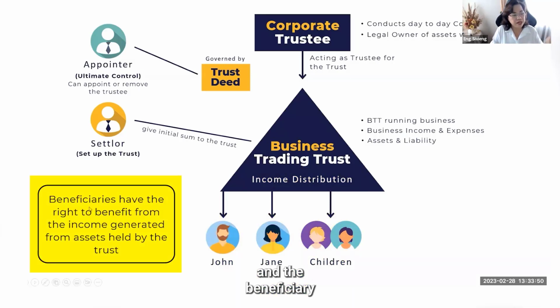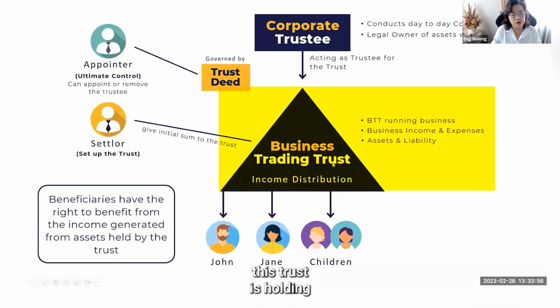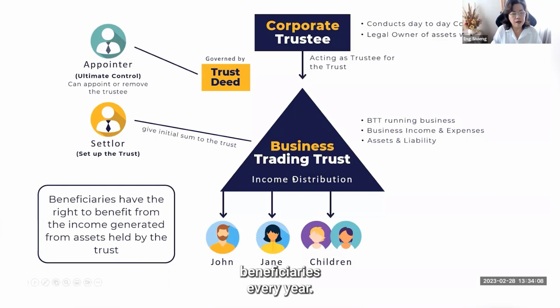The beneficiaries have the right to benefit from the income generated from assets held by the trust. So let's say this trust is holding the business and the business is making profit, the corporate trustee has to distribute all the profit to the beneficiaries every year. If they hold the money in the trust, it's taxed at a very high tax rate, which is 47%. But if they distribute it all down to the beneficiaries, then the trust doesn't pay any tax.